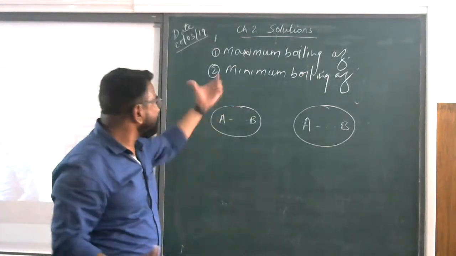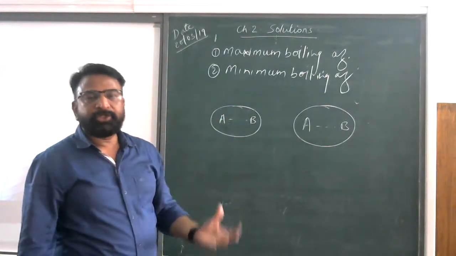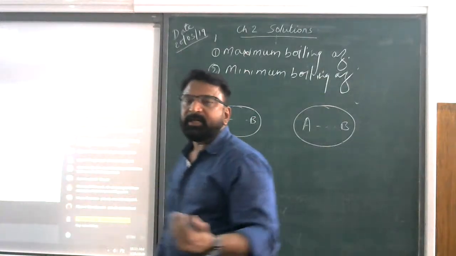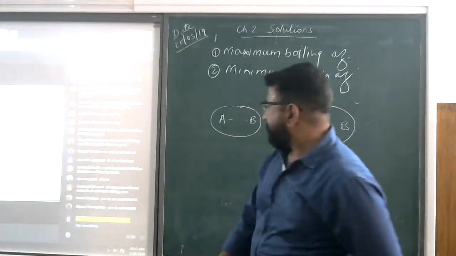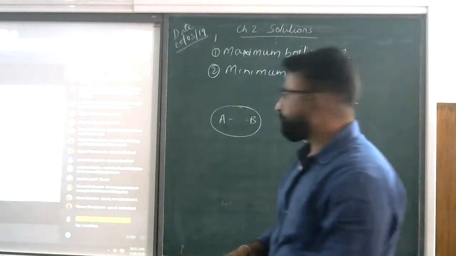I hope you understood this. This is called an azeotropic mixture, and these are the types of azeotropic mixture. This is the last topic. Any question related to this one, please let me know.